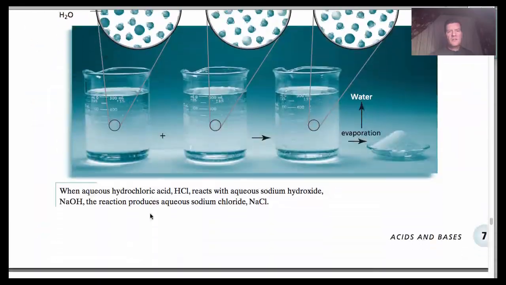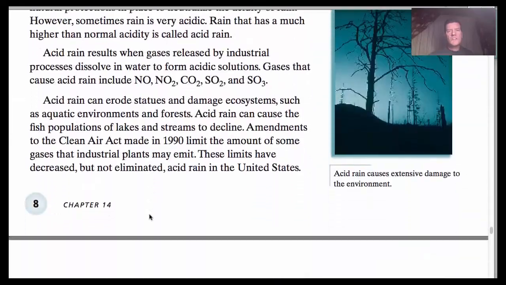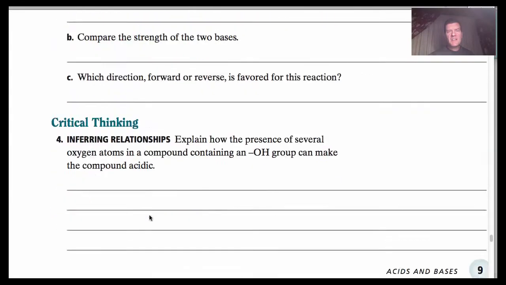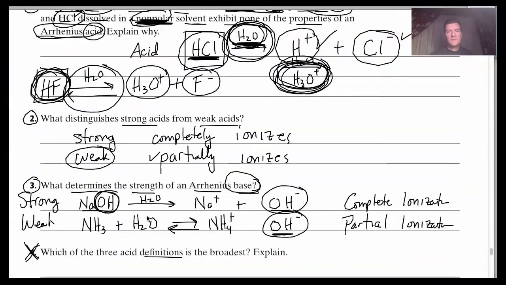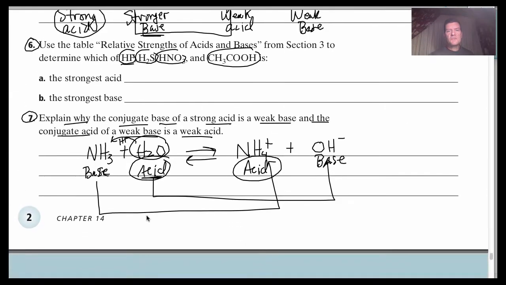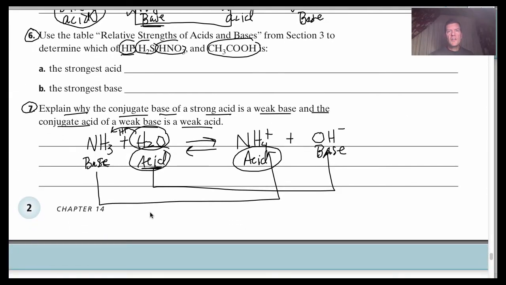If it's stronger, what it means is it wants to dominate the direction that it favors. It's going to push its reaction a little bit harder than the other acid. So this is the stronger acid in this reaction, and this is the weaker one, the water.